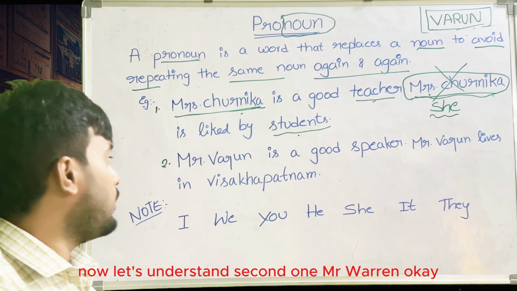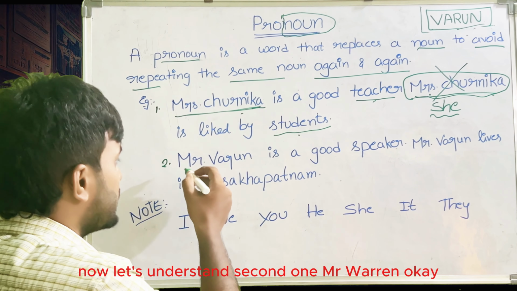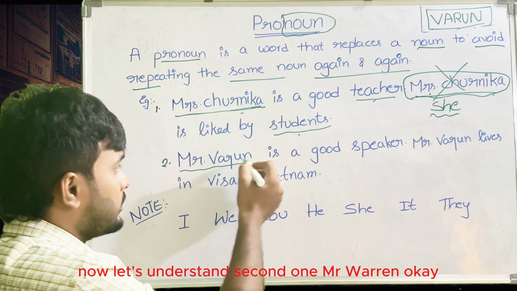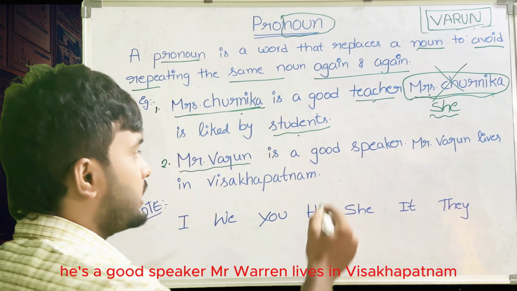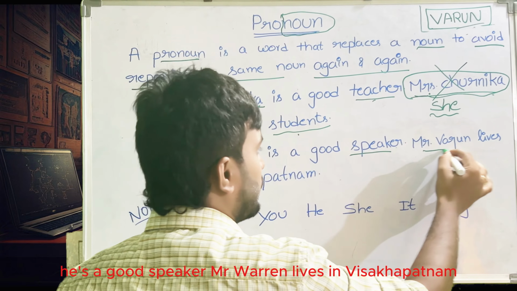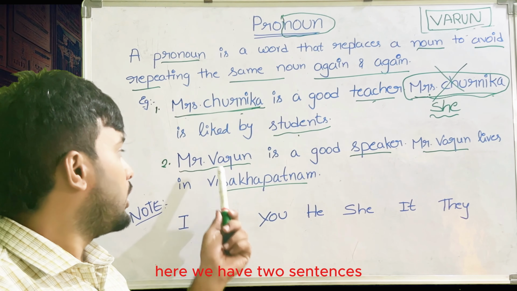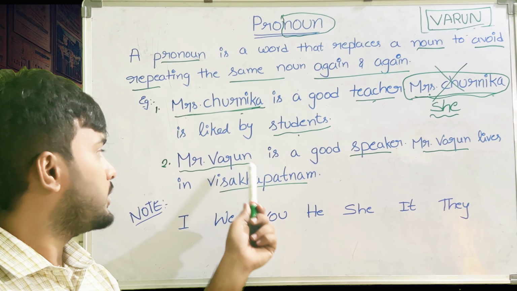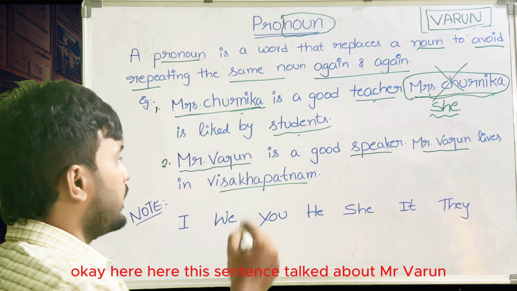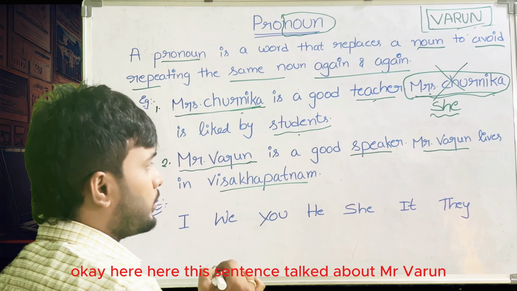Now let's understand the second one. Mr. Varun is a good speaker. Mr. Varun lives in Visakhapatnam. Here we have two sentences, and both talk about Mr. Varun.